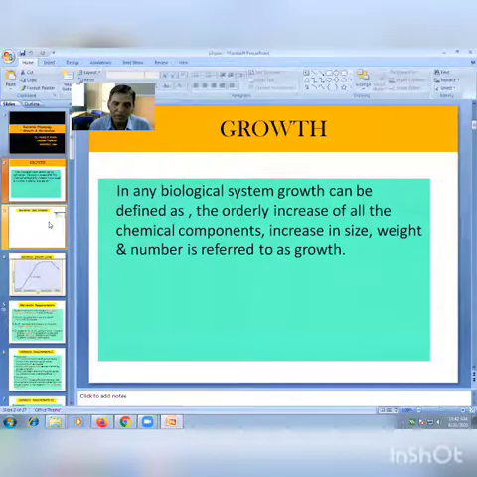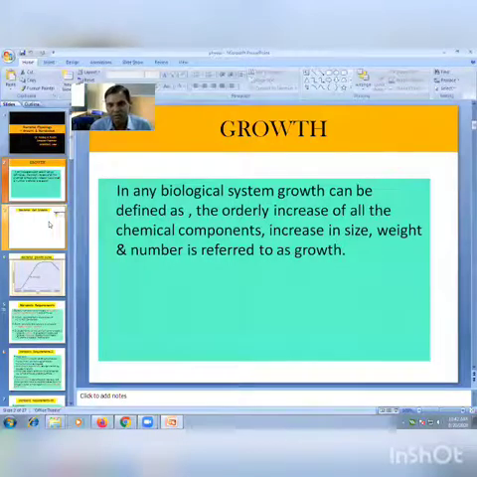So in viable count, only live bacterial cells are counted, those which are in live condition. Counting of live bacteria is called viable count. There are different methods, the dilution method and the filtration method. In that, we are counting live bacteria. We mix the suspension in a culture medium, pour it onto the plate, and after that we count the colonies.